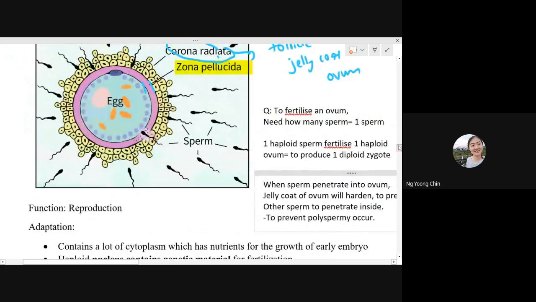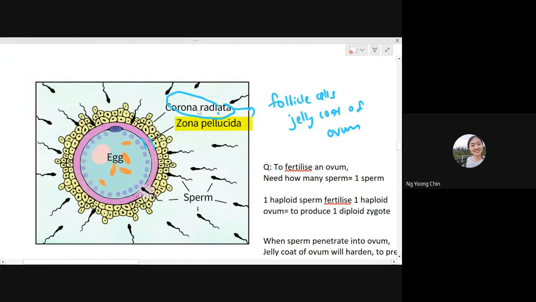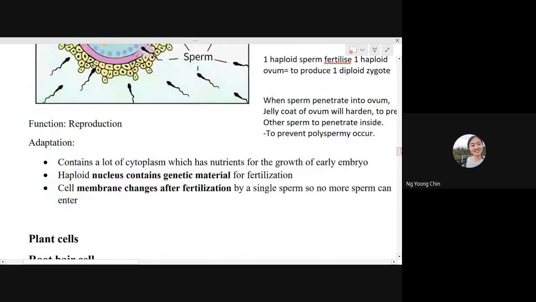So this is the ovum. Please remember the structure, okay, which is the corona radiata, the jelly coat, then the zona pellucida, and then there's a nucleus inside, which is the haploid nucleus carried inside the egg cell. The adaptation of the ovum is that it contains a lot of cytoplasm, which is able to provide nutrients for the growth of the early embryo. What kind of nutrients are contained inside the ovum? For example, protein and fat.